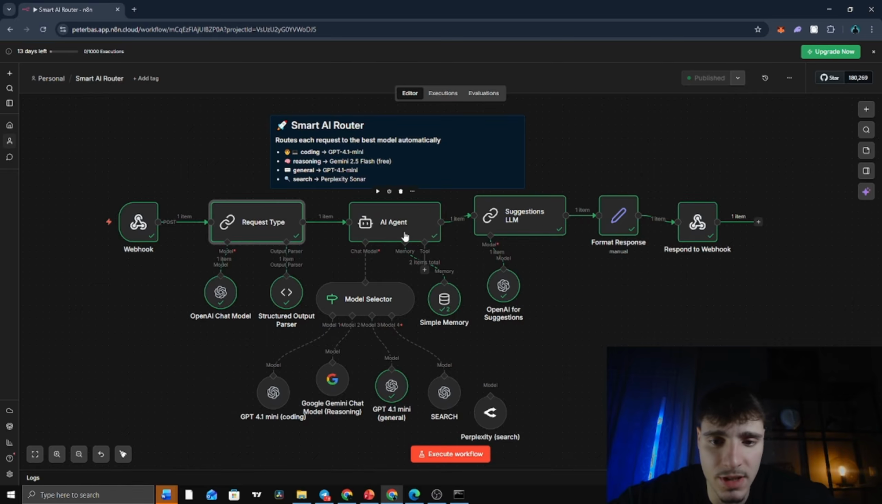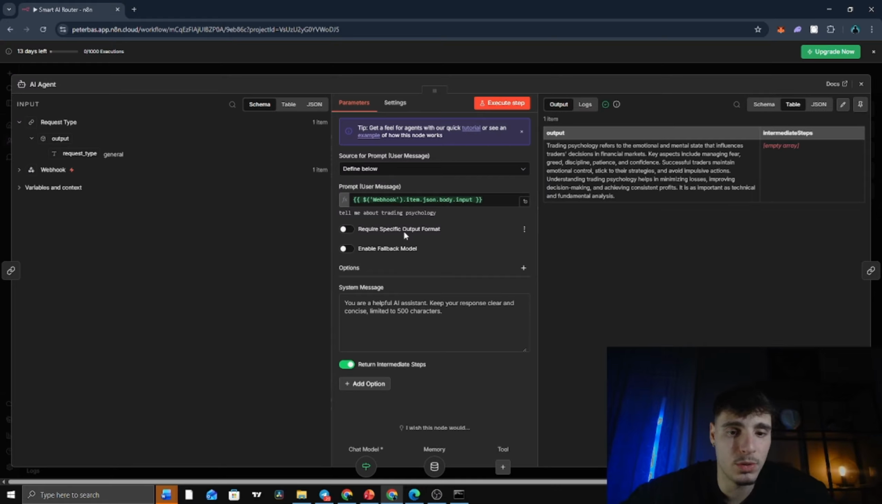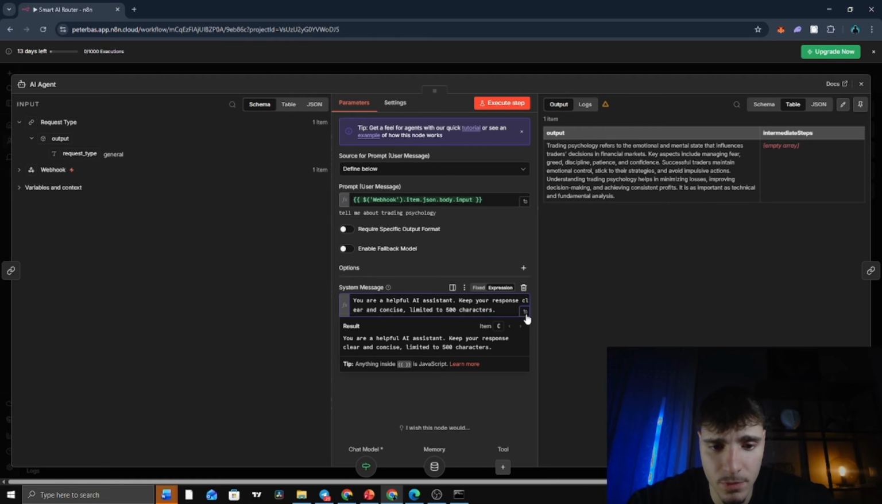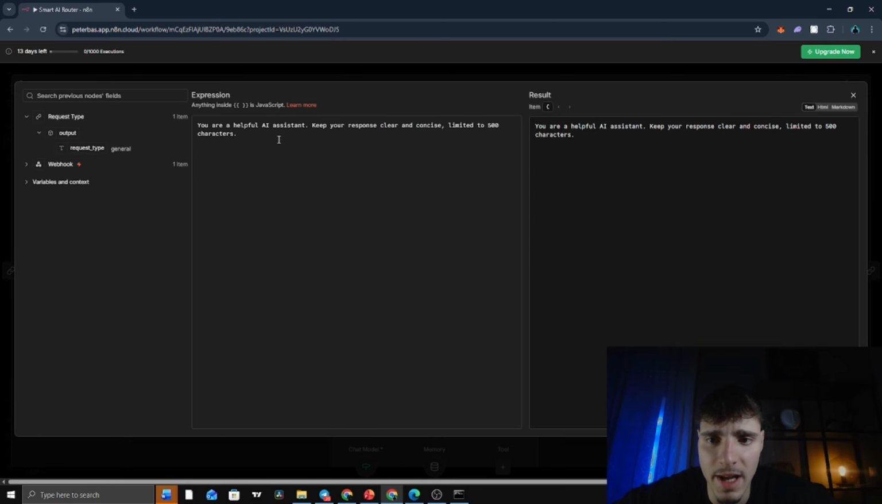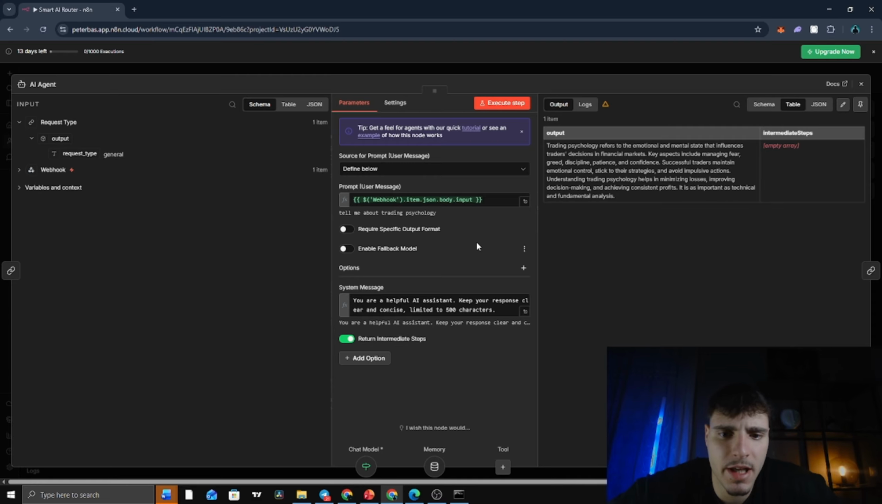And the next node is the AI agent. The AI agent node is the main node. This is where the actual answer gets generated. It receives the user's message from the webhook, the model selected by the model selector, and the conversation memory from simple memory. And the system message is this one: you're a helpful AI assistant. Keep your response clear and concise, limited to 500 characters. And the AI uses whichever model the model selector chose, and it generates the answer.